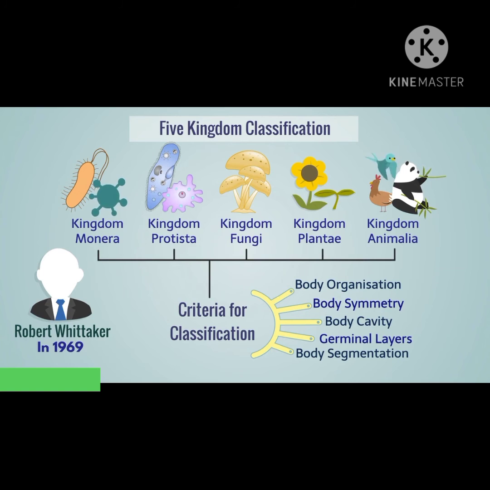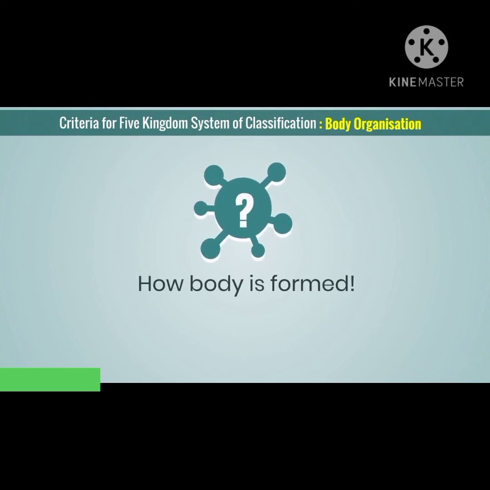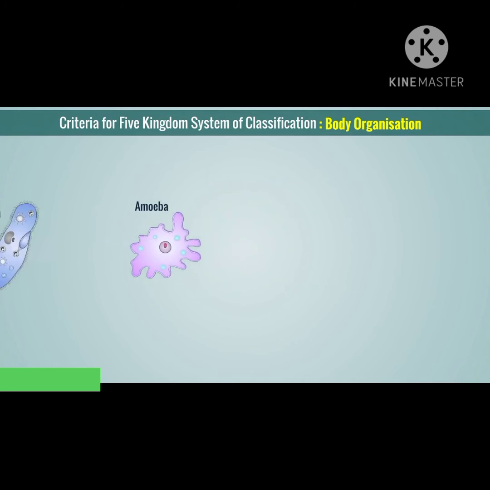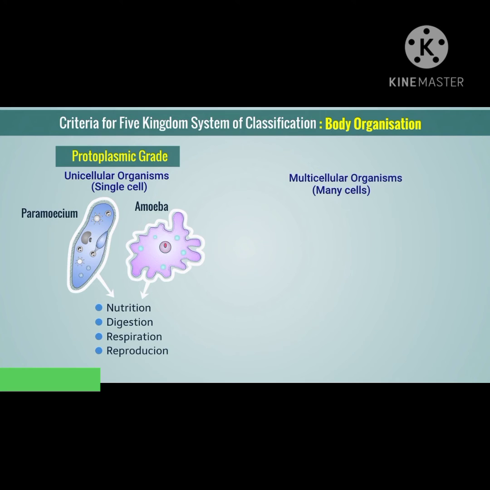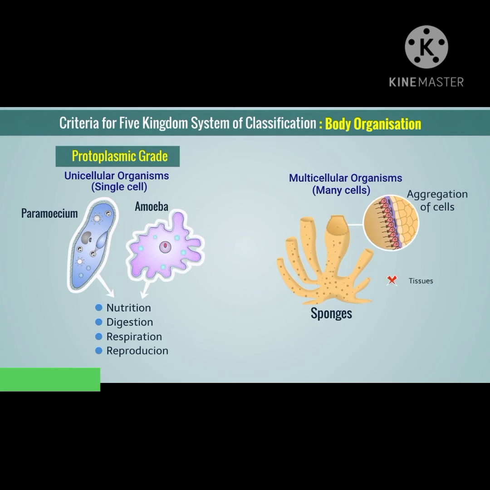This system of classification is made on the basis of criteria such as body organization, body symmetry, body cavity, germ layer, body segmentation, etc. Body organization suggests how the organism's body is formed. In unicellular organisms like amoeba and paramecium, all functions are performed by the same cell, and so they have protoplasmic grade organization. There are some multicellular organisms such as sponges. There is just an aggregation of cells. No tissues or cellular coordination exist. Such animals are said to have cellular grade organization.